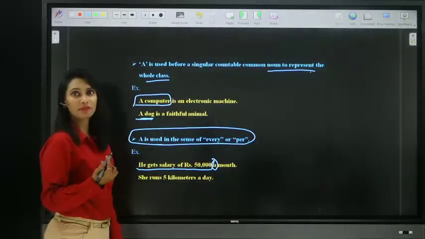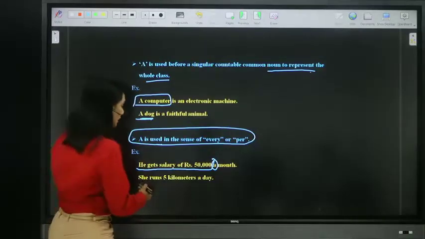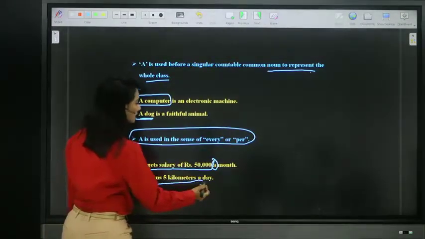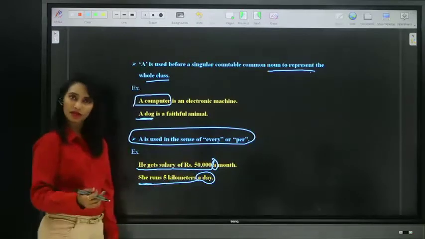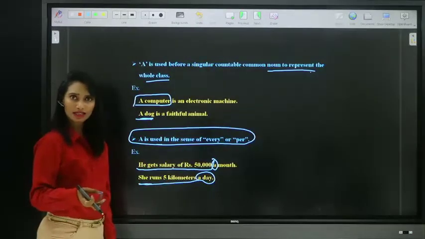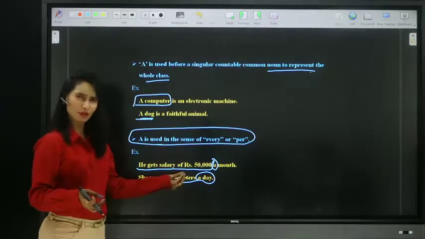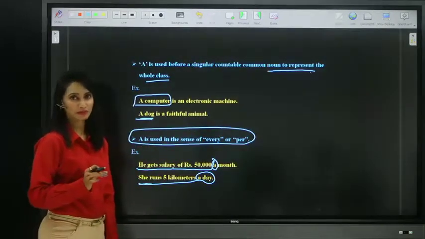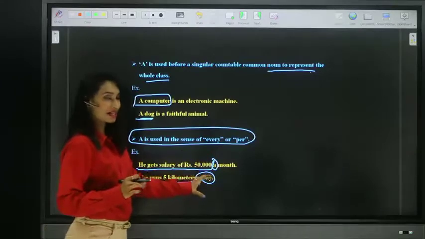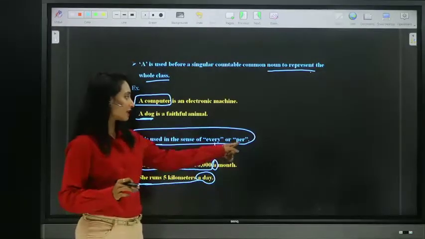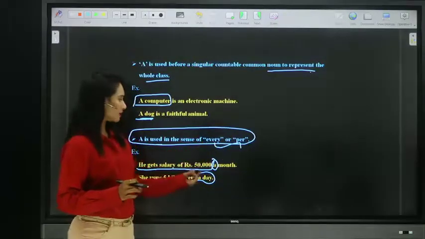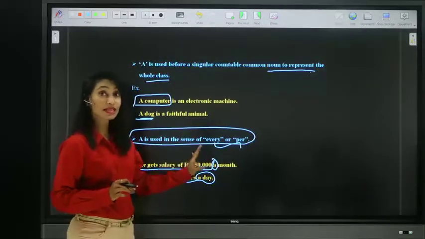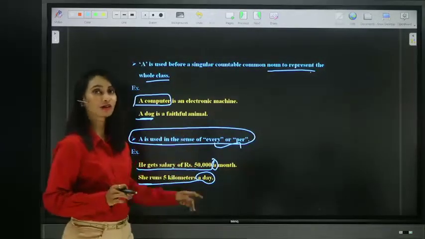That means every month or per month. She runs 5 kilometers a day. It means every day or per day, right? But we simply use article A in the sense of every or per. So do remember this, guys. We can use either every or per or simply article A to give the same sense.